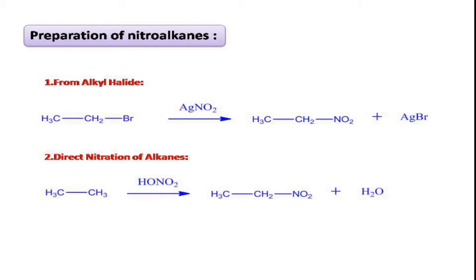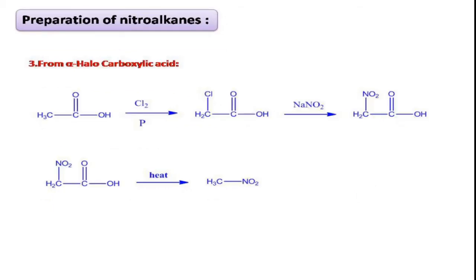Coming to the third preparation method, we can also prepare the nitroalkanes from alpha halocarboxylic acids. In this, you can see our starting material is carboxylic acid, which is treated with chlorine in presence of phosphorus.